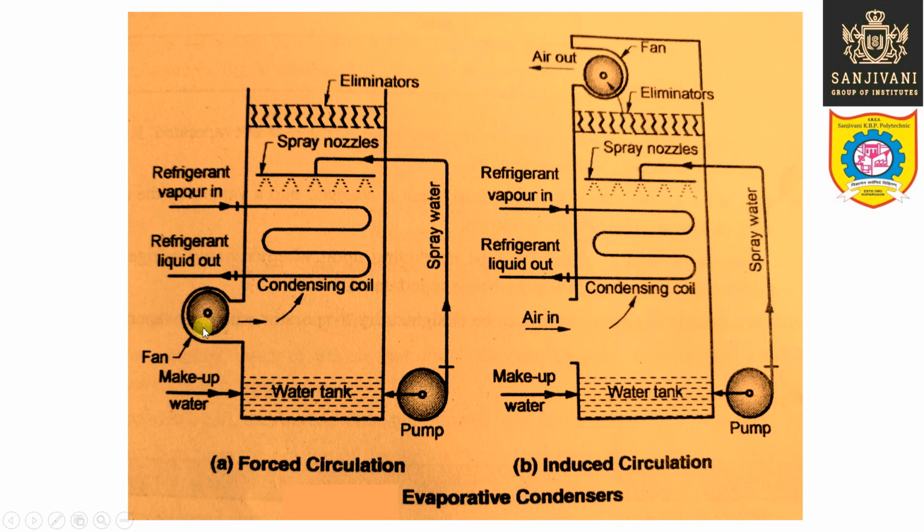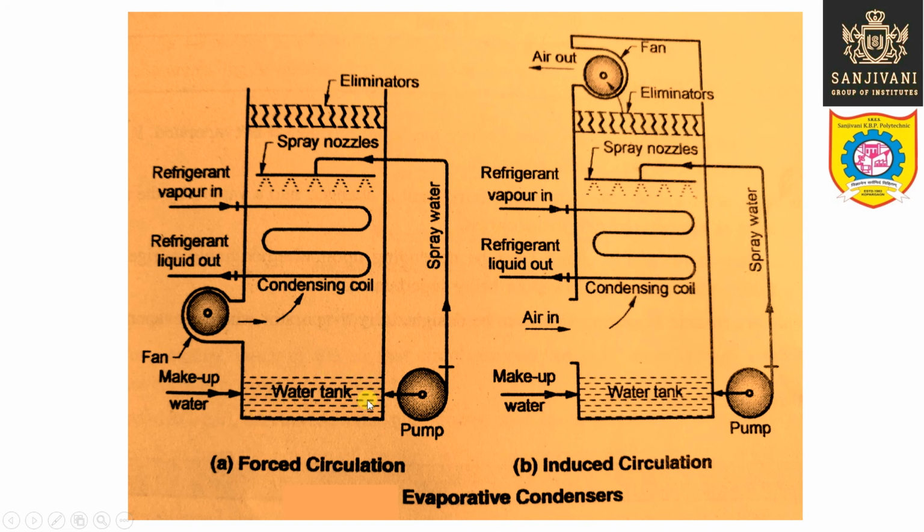So this fan is forcing the air from the bottom, and this air is moving in the upward direction, right? So air is not induced, air is forced, because the fan is present at the bottom and the air is entering from the bottom only, and it is moving in the upward direction. And as it moves in the upward direction, it comes in contact with this condenser coil, as well as it comes in contact with the water which is sprayed over this condenser coil.